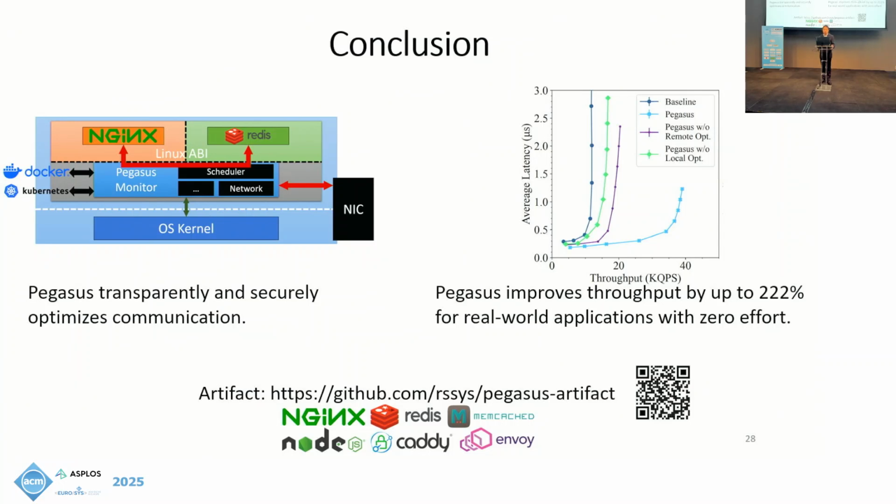In conclusion, we propose Pegasus, a framework for local and remote communication optimization. Pegasus transparently and securely accelerates communication-intensive applications without changes to their code and deployment, and achieves up to 222% throughput improvement for real-world applications with zero deployment effort.